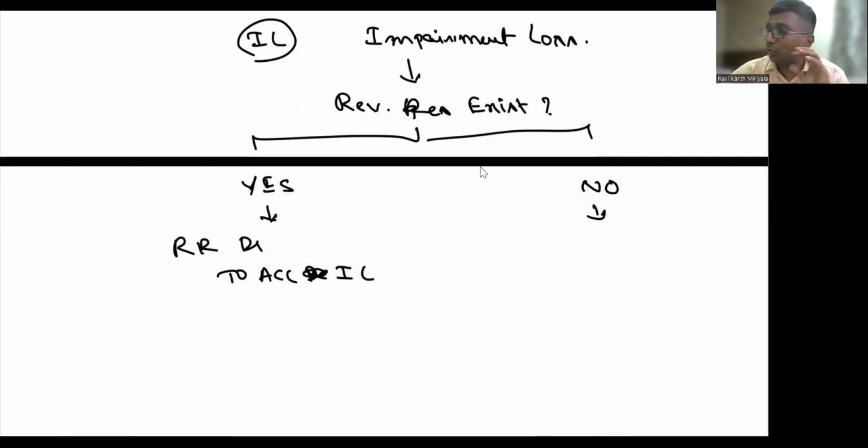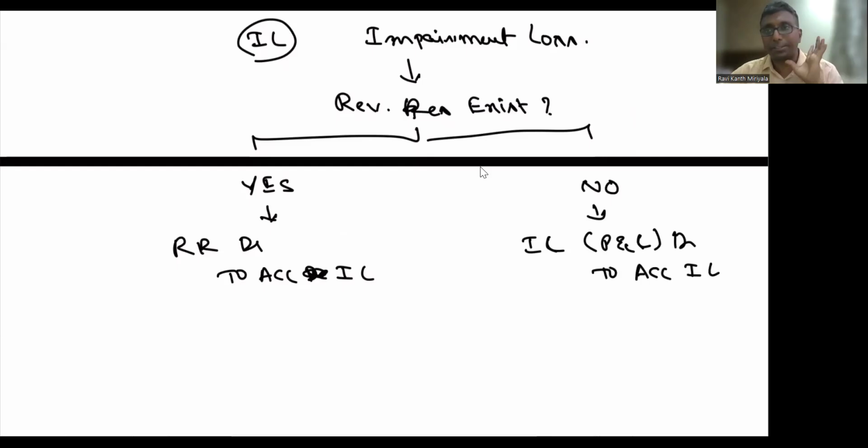Okay, so no, sir, we don't have revaluation reserve, sir. No revaluation reserve is in the balance sheet. Okay, not a problem. Then the impairment loss will be charged to the profit and loss statement, with the credit to accumulated impairment loss account. Like this, you are supposed to record it. I hope you understood.